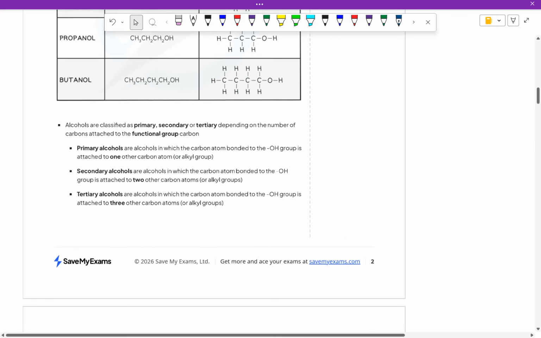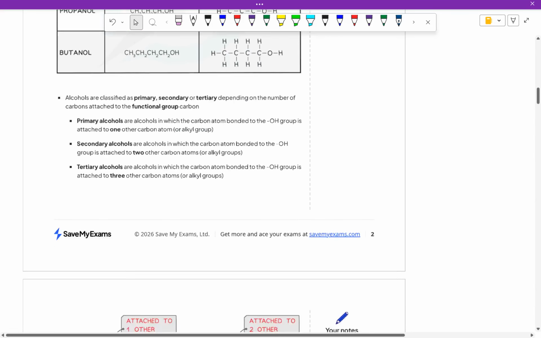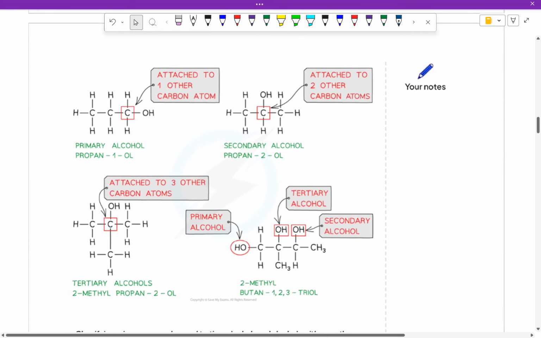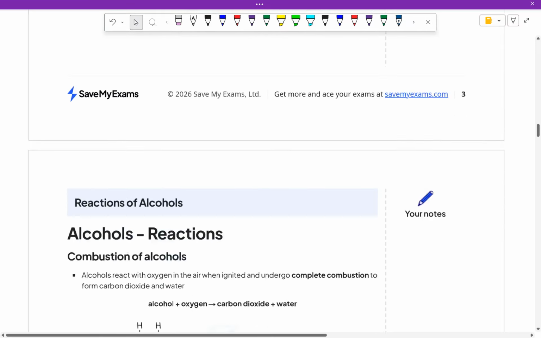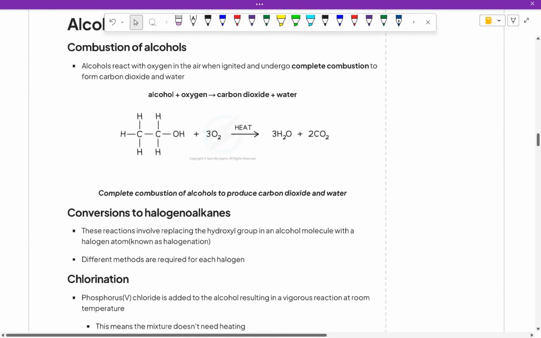So alcohols are classified as primary, secondary, and tertiary. It depends on the carbon. Basically, we count how many carbons are next to the carbon with the alcohol, and that gives the classification. For example, if the carbon next to my alcohol has only one carbon, then it will be primary. For this one, how many carbons are next to it? One, two, so it's secondary. And if you look here, one, two, three, so it's tertiary. It's similar to what we have done before.